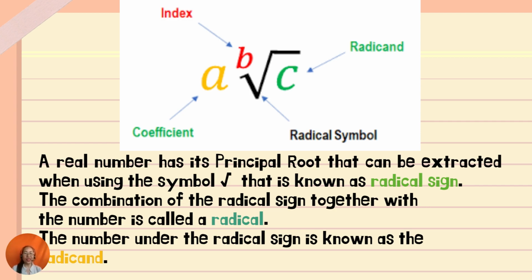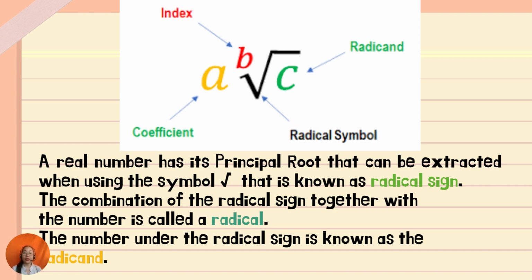B is the coefficient. It means if you cannot see any number next to a radical, for example, square root of 2 or square root of 25, there is no number next to the square root. The number there is 1, so the coefficient is 1.